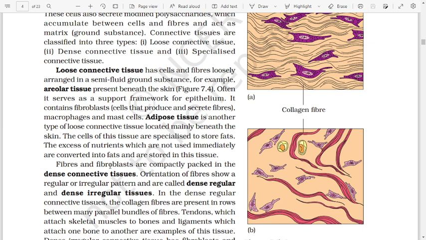Fibers and fibroblasts are compactly packed in the dense connective tissues. Orientation of fibers shows a regular or irregular pattern, and they are called dense regular and dense irregular tissue. In the dense regular connective tissue, the collagen fibers are present in rows between many parallel bundles of fibers. Tendons, which attach skeletal muscles to bones, and ligaments, which attach one bone to another, are examples of this tissue.